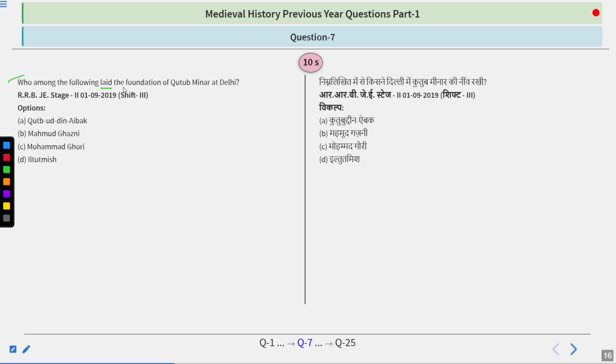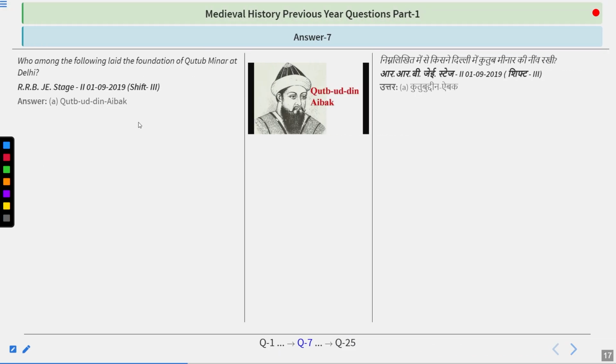Who among the following laid the foundation of Qutub Minar at Delhi? Very good question and quite simple one. And I hope you all know the answer. Options are Qutbuddin Aibak, Mahmud Ghazni, Muhammad Ghori, or Iltutmish. Try to find out. And your answer is Qutbuddin Aibak.